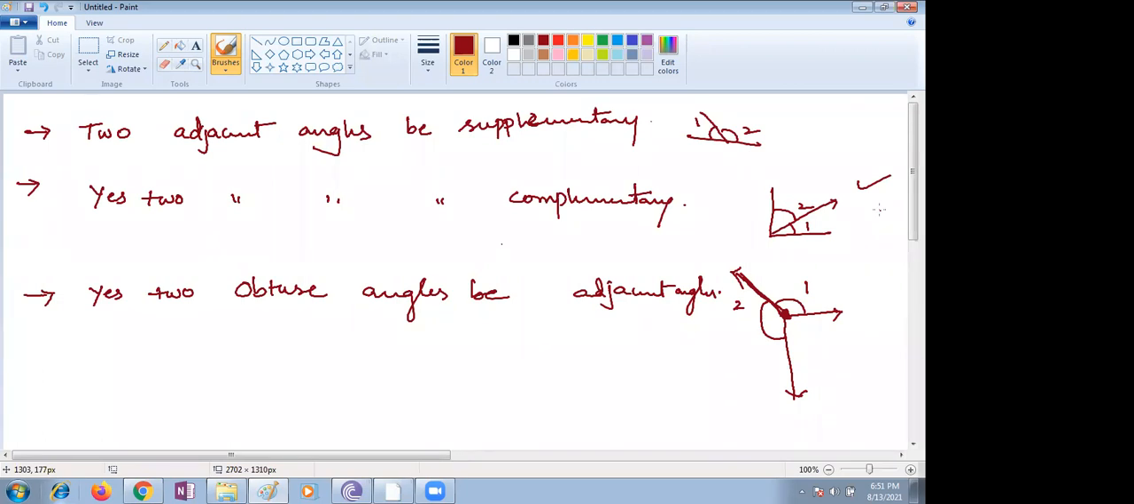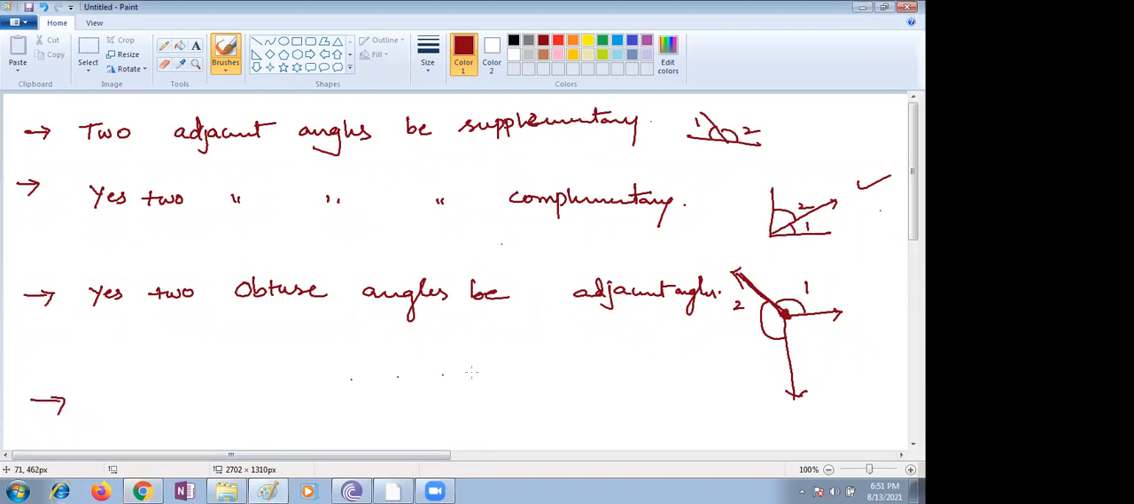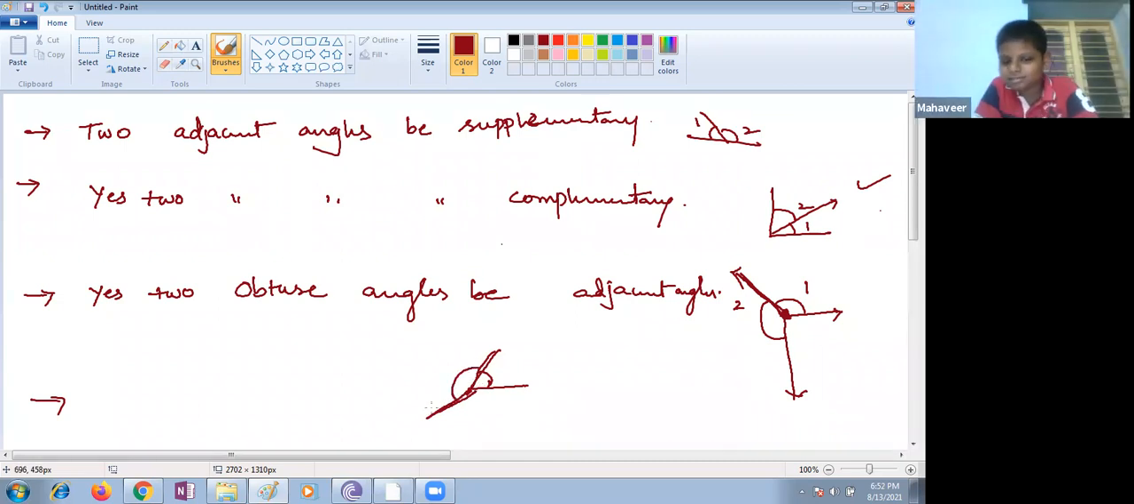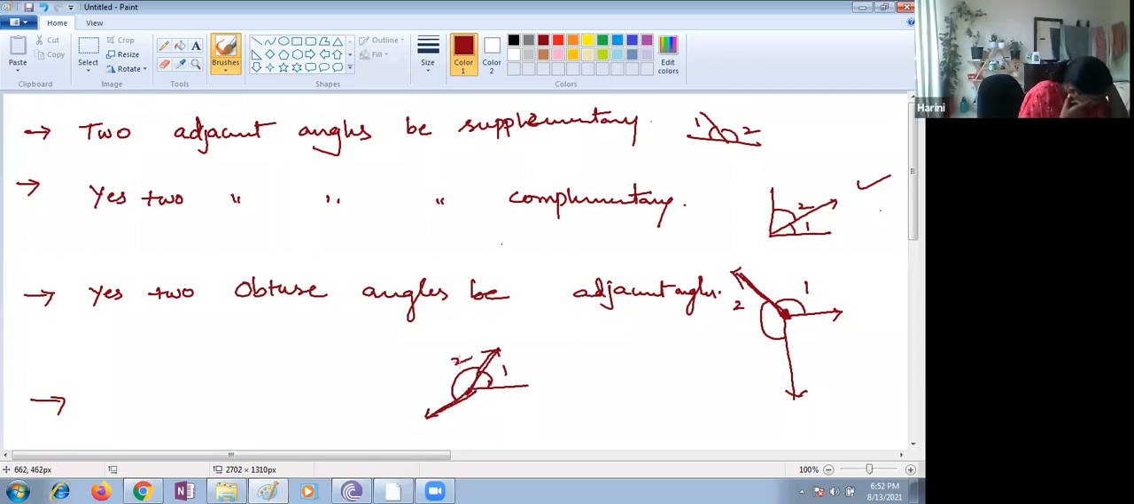Just see one example. I will draw one example here. So I'm taking one acute angle. This is an acute angle. Can this acute angle be adjacent to an obtuse angle? If I'm taking an obtuse angle, more than 90 degrees, suppose we can take it like that. Are these two adjacent? Yes, ma'am. 1 and 2 are adjacent.